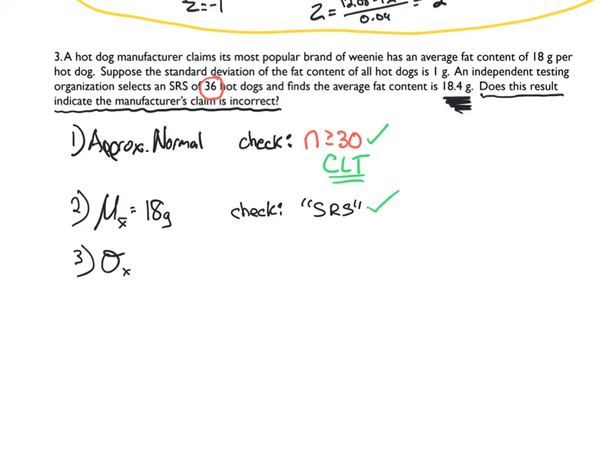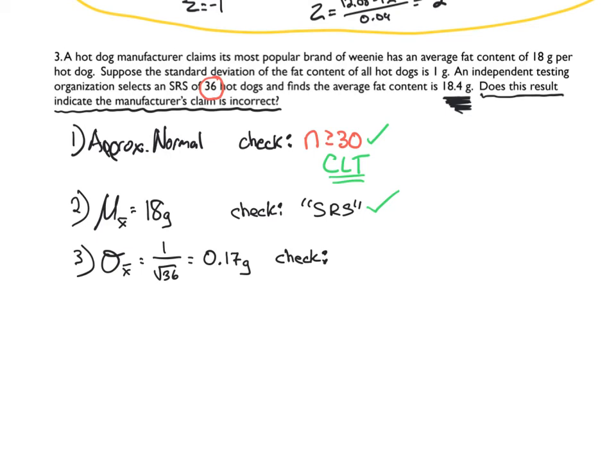Number 3, we need the standard deviation of all those averages. Well, that's going to be the standard deviation of the true population divided by the square root of 36. So if we do that, 1 divided by 6, I'm just going to put that as a decimal, 0.17 grams. Let's just check that that calculation is going to hold up. So to check that, since we're taking a bunch of hot dogs out of production, we're not going to let them go back into production.